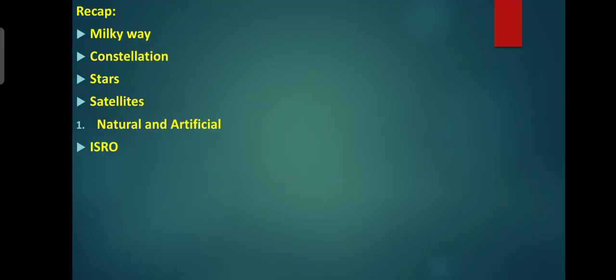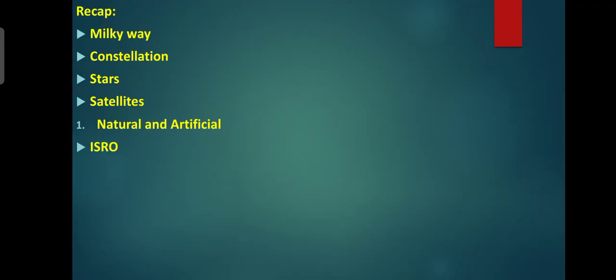Next one, constellation. A constellation is a recognizable pattern of stars in the night sky when viewed from the Earth. The International Astronomical Union has classified 88 constellations to cover the entire celestial sphere. Many of the old constellations have Greek or Latin names and are often named after mythological characters.